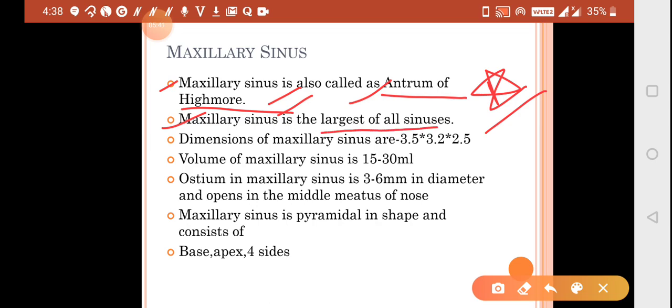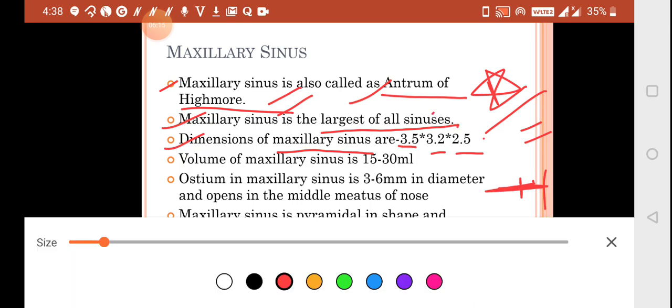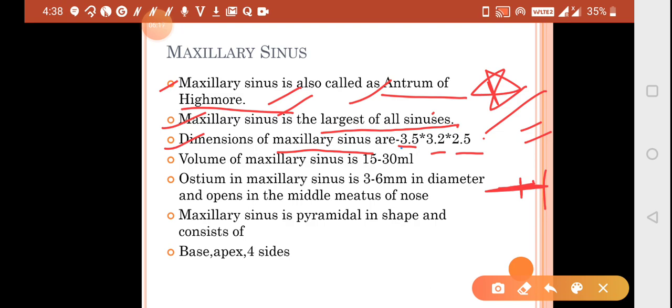The maxillary sinus is the largest of all the paranasal sinuses, whether it's the ethmoid sinus or the frontal sinus. A question has even been asked in the exam on the dimensions of the maxillary sinus. The answer would be 3.5 anterior posterior, 3.2 would be the height and 2.5 would be the width. So you have to remember these values, the dimensions of the maxillary sinus.